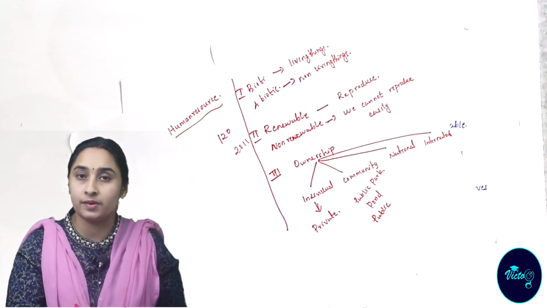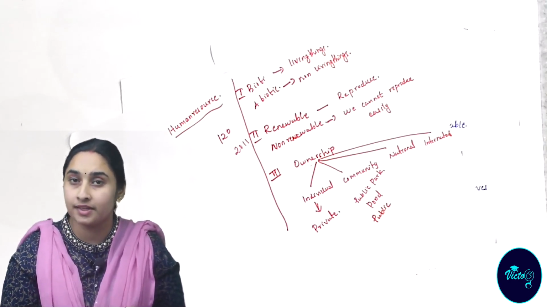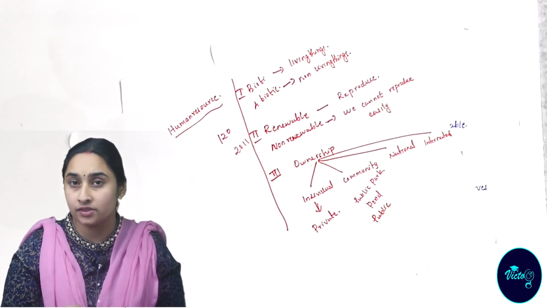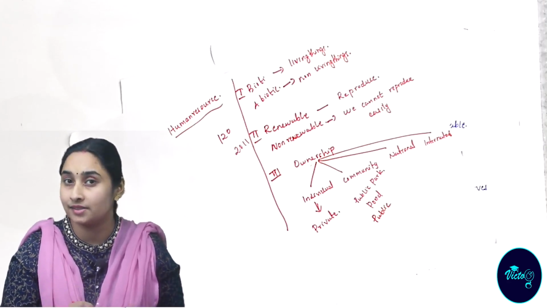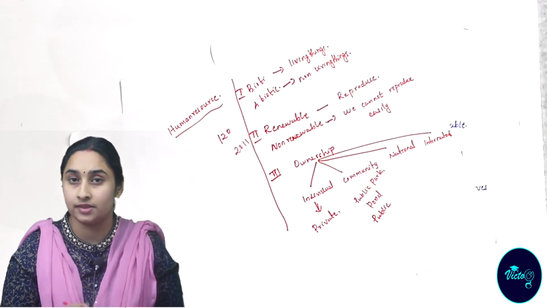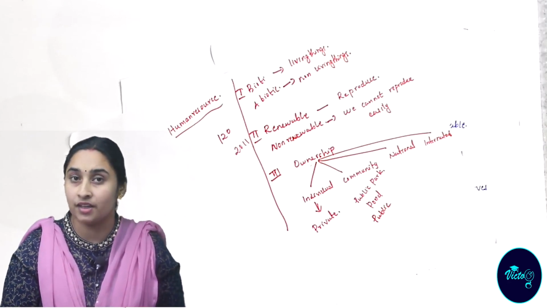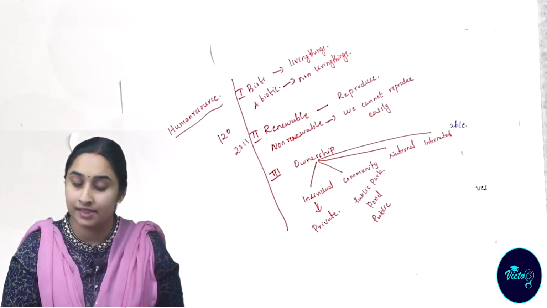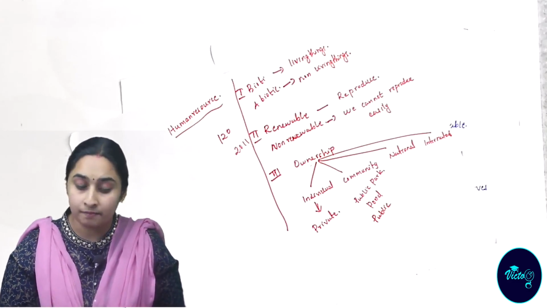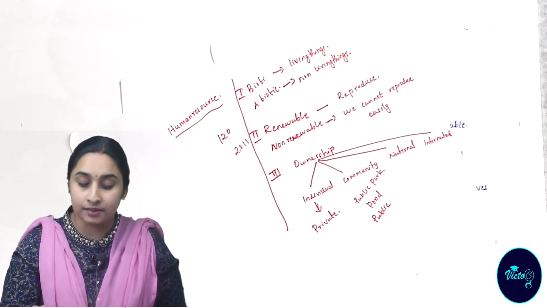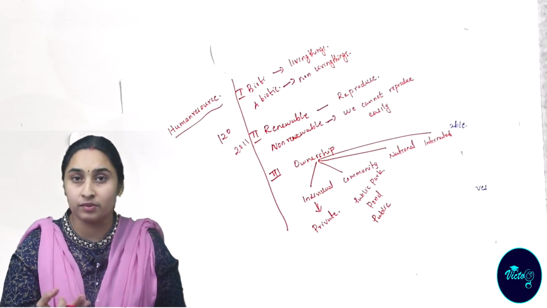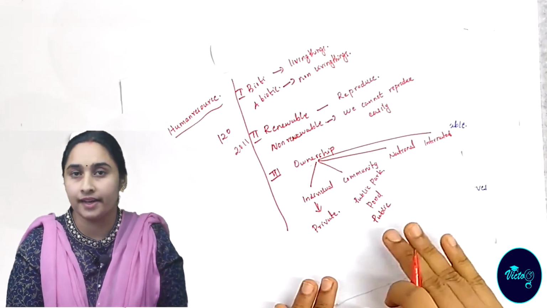So individual resource means it's owned by a particular person. It's a private property. Community resource means all the people in a community can access these resources. It's a public resource. Individual resource, example: a farming land owned by a particular person. Community resource, example: a public park, theatre, a public pond, a swimming pool. All the members can access that.